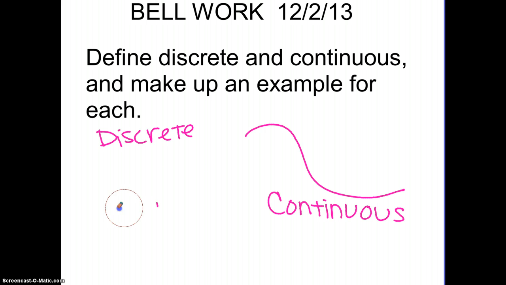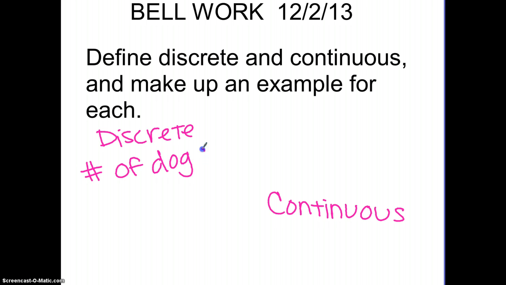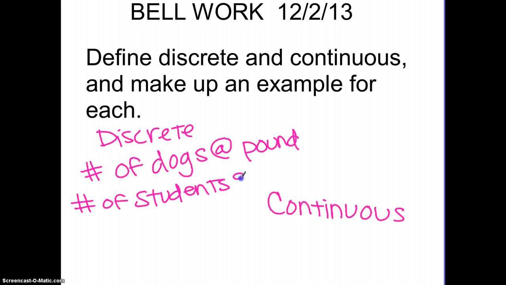For example, some other examples, rather than just the graph, of situations that you might have for discrete are the number of dogs at the pound, because you can't have half a dog, or the number of students at school, or the number of birds in the air, or the number of pineapples that you pick, because typically you would pick a full pineapple, not half of a pineapple.